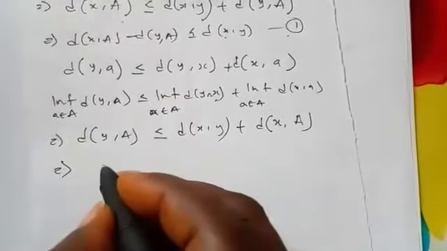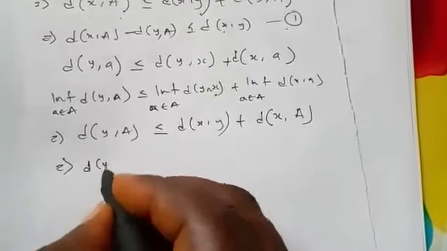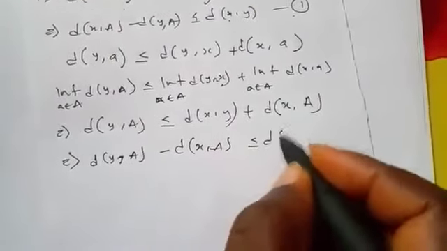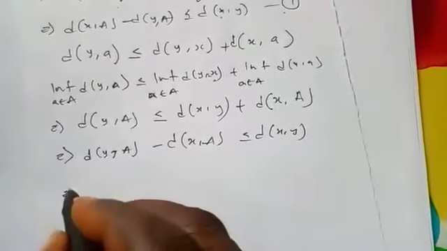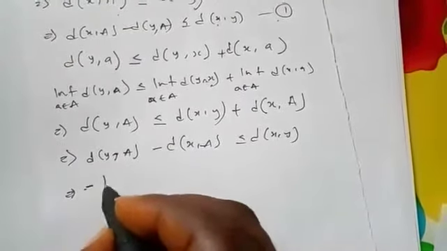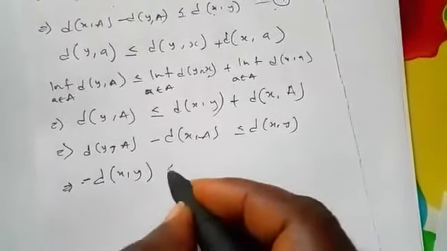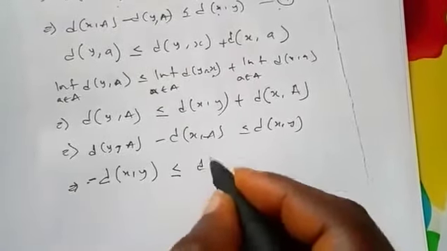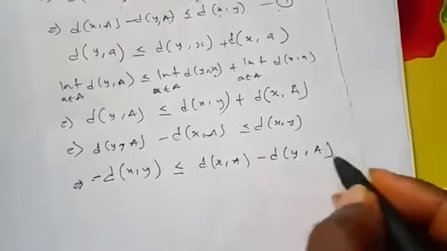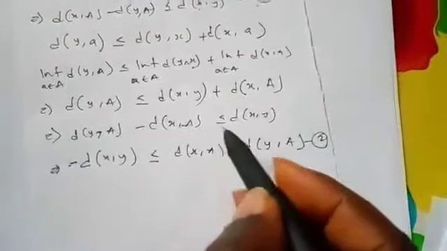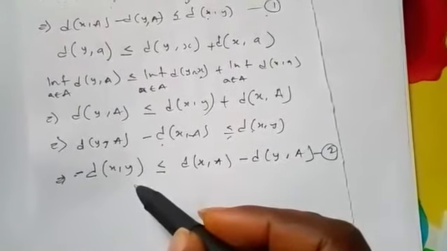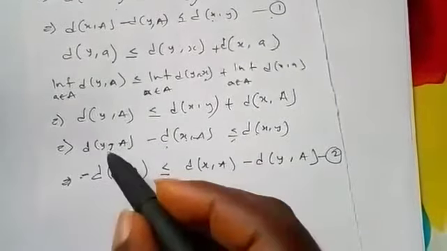So from that place, we are going to have D of Y comma A, when we collect the like terms, minus D of S comma A is less than or equal to D of S comma Y. If I multiply both sides by minus, this will be minus D of S comma Y is less than D of S comma A minus D of Y comma A. I'll call this equation 2, because when I multiply both sides by a negative, the sign changes. Before, this one was greater than this, but now it is less than because of the negative, and the negative sign has made this one come first.